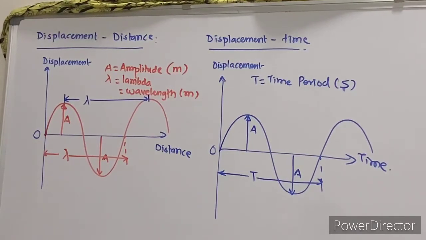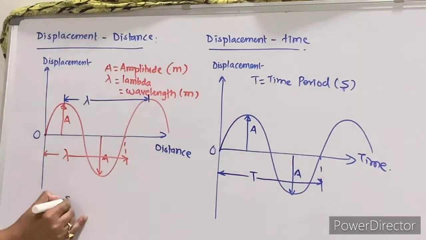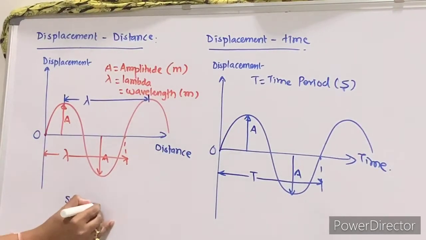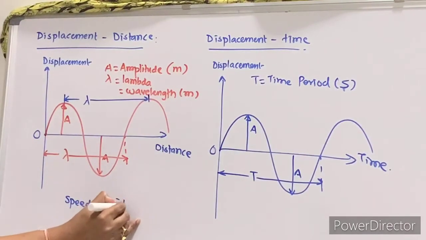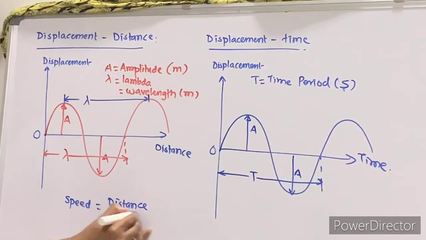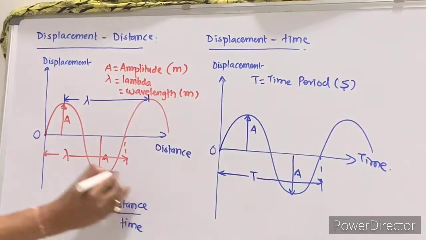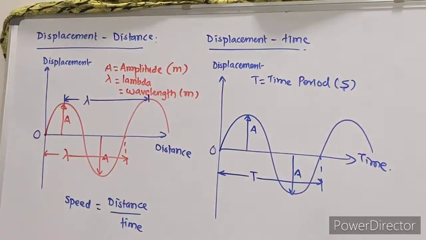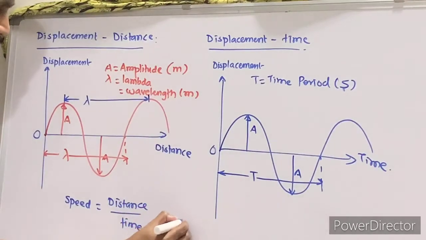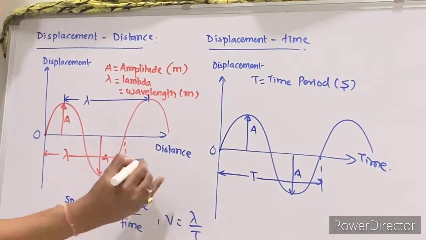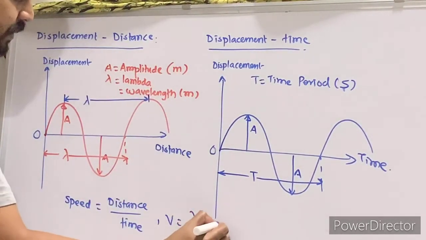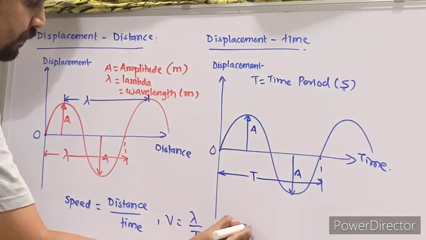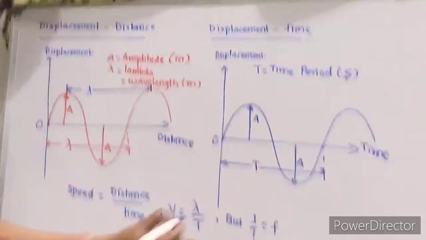Right? Now here we have what is speed. It is equal to distance upon time. So I can write your speed will be v, distance is lambda, time is T. But 1 upon T is equal to f.